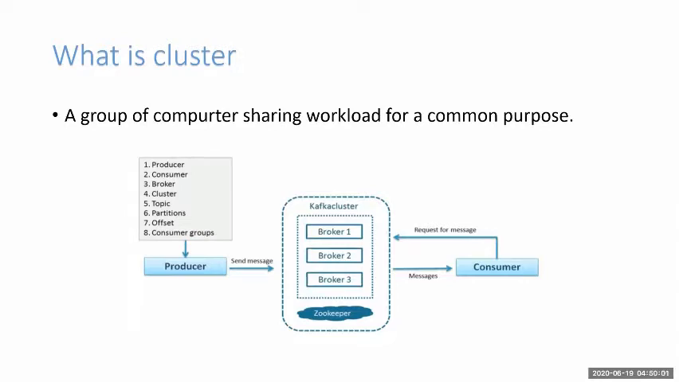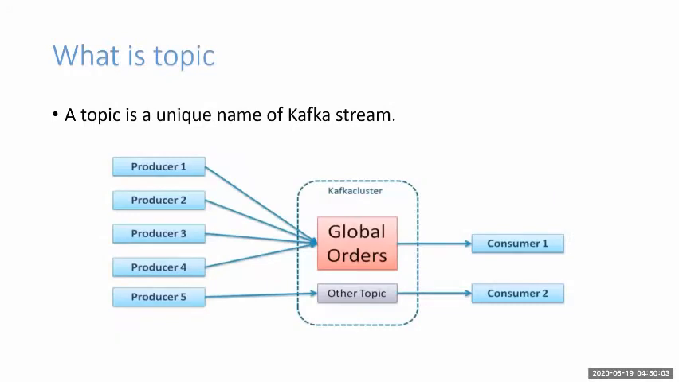So let's move on to the next slide, that is topic. Topic is very simple: a topic is a unique name of the Kafka stream. If you can see the screen, there are 4 producers and one consumer for the global order.